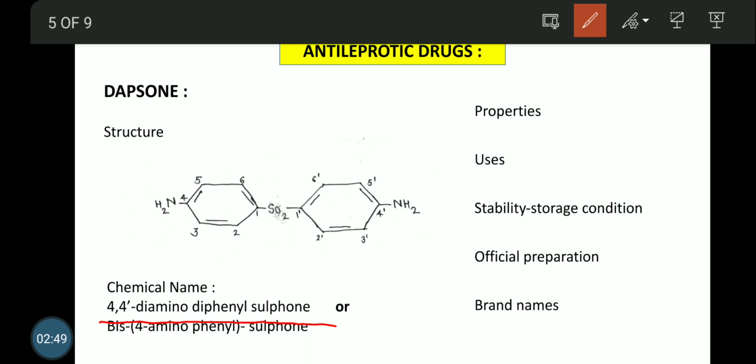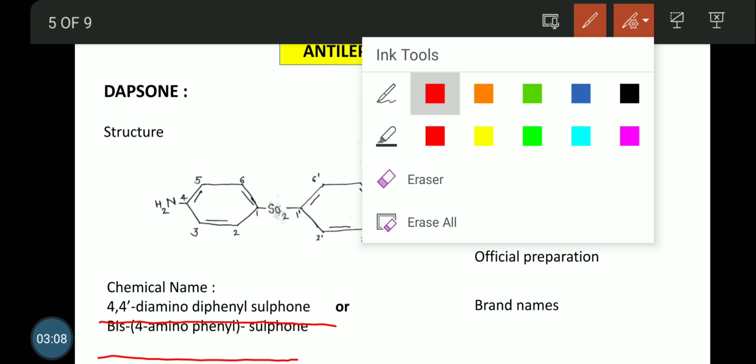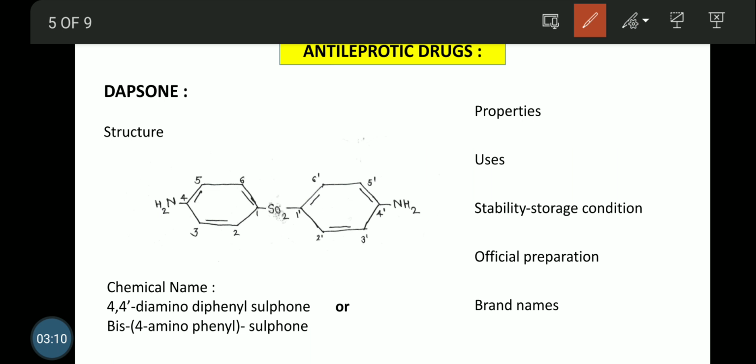On both sides, 4 dash amino group, therefore 4,4 dash diamino. Two phenyl rings, therefore diphenyl, and the basic group, that is your sulfone. Second one, bis. I have already told you bis means the same. Bis comma 4 amino phenyl sulfone. That is the chemical name of dapsone.